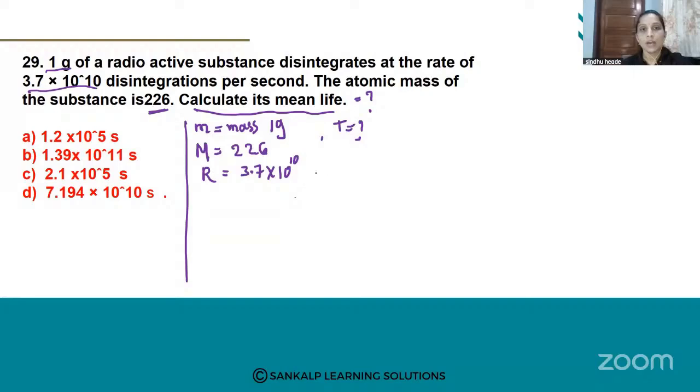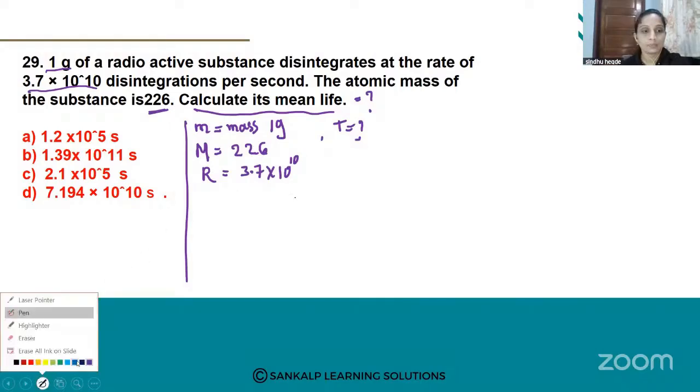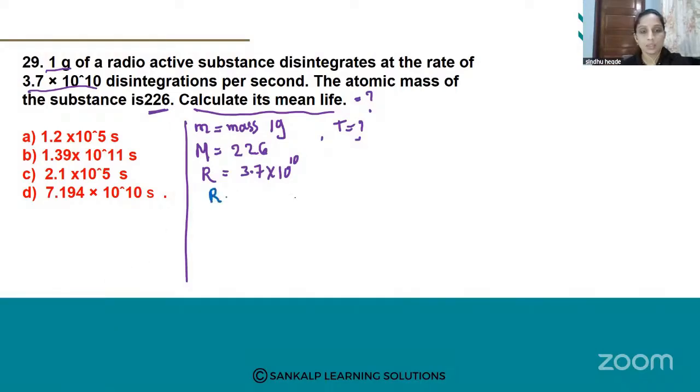Which formula you have to use? As I told in the previous question, rate of disintegration is nothing but R is equal to lambda n. R is equal to lambda n is the formula. Whenever disintegration comes, we take the formula R is equal to lambda n.